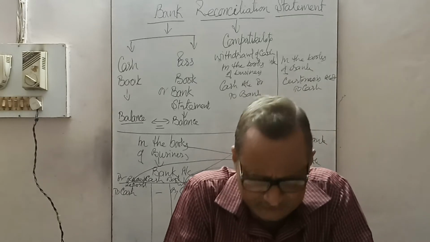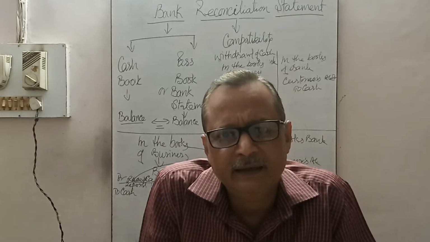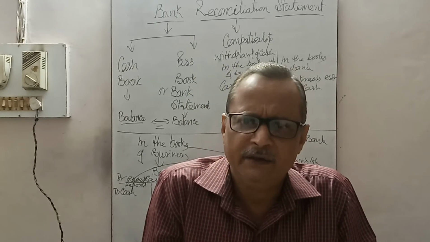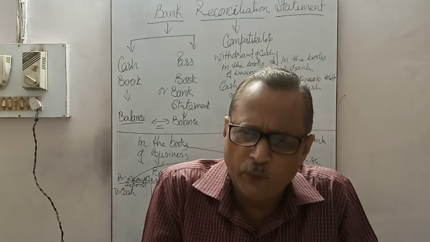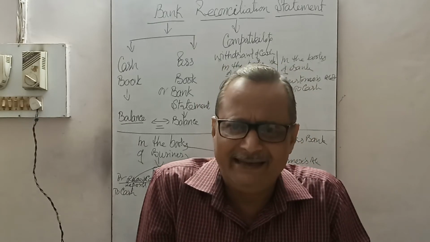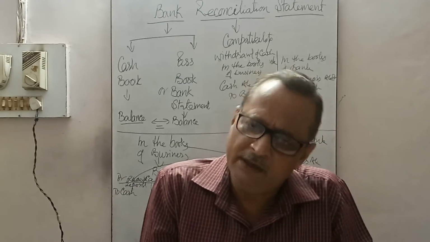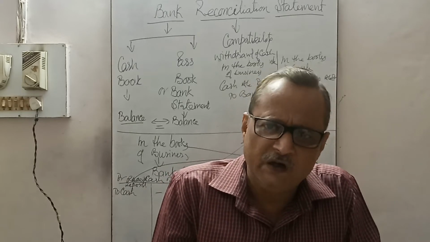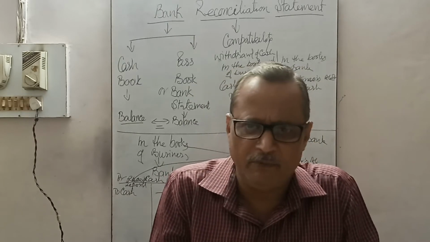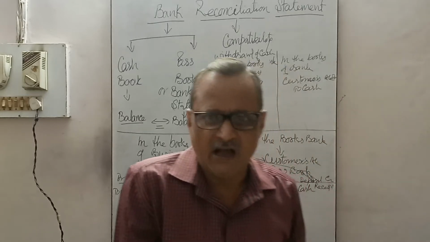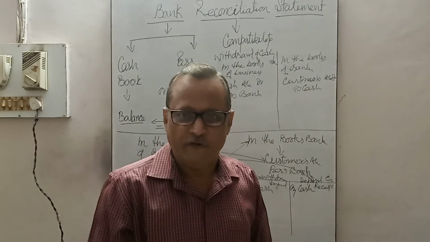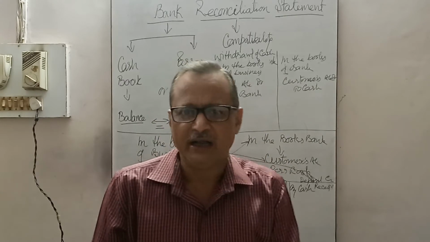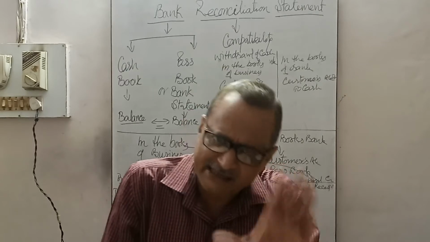On that certain date, it is possible that some entries were not recorded which are recorded at one place. Meaning one item is recorded in the cash book, but it is not recorded in the passbook. This is the cause of difference. Or an item recorded in the passbook is not recorded in the cash book. That will create a problem. So what are these reasons of difference or discrepancies for which it is needed to prepare this statement, which is called the bank reconciliation statement? See these reasons.